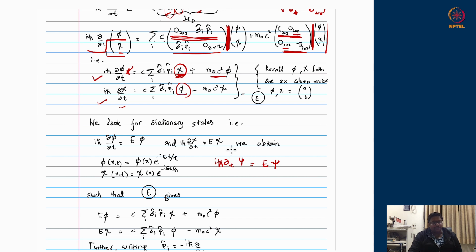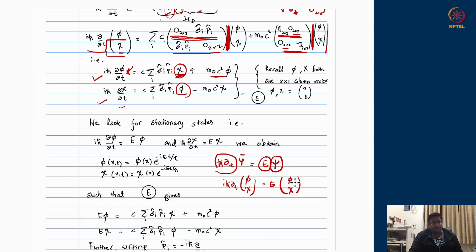For positive energy solutions, stationary solution, this equation should be satisfied: this operator acting on ψ should give me back the ψ with eigenvalue E. That means if I write in terms of φ and χ, this operator acting on this pair of doublets φ and χ, I should get E times the doublet φ and doublet χ back.